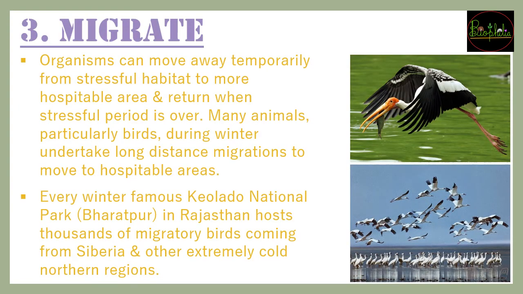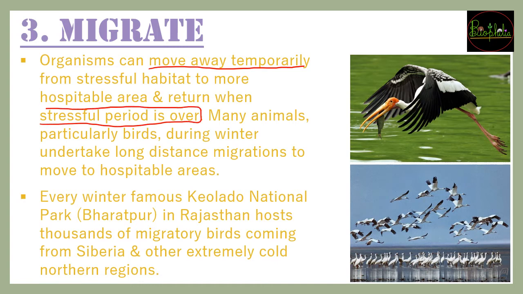The third thing that organisms can do to maintain their homeostasis is migration. Migration means the organisms will move away temporarily from the stressful habitat, and they will find some place where they can live comfortably till the stressful period is over.